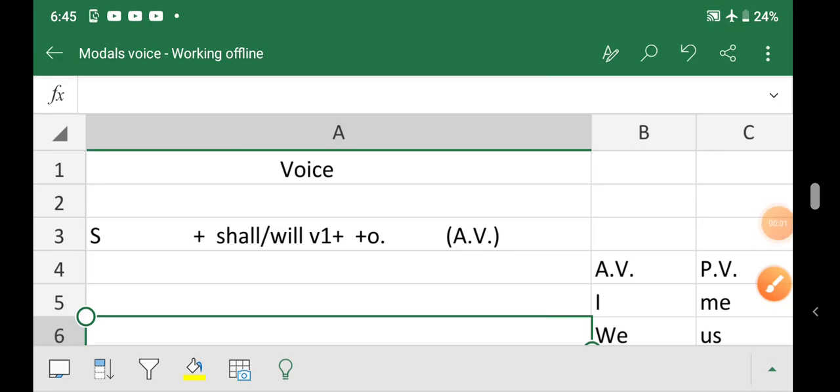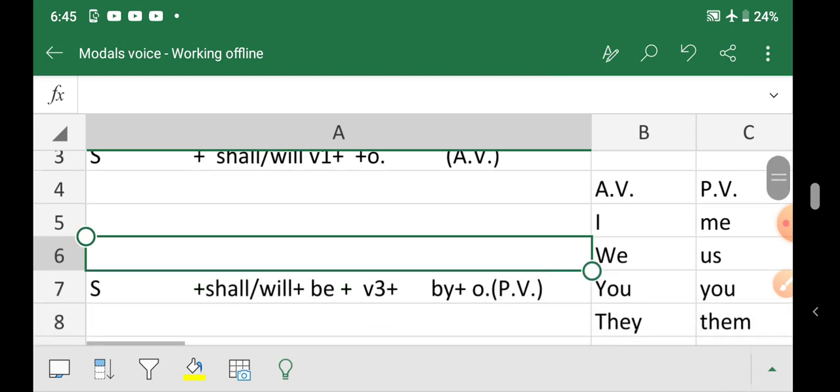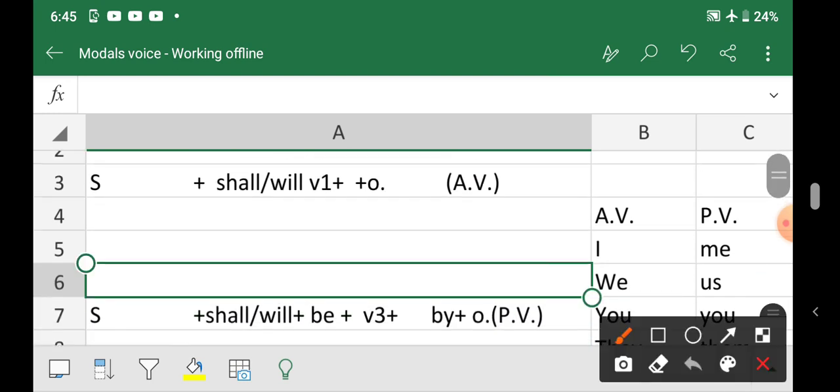Children, today I shall teach you how to make passive voice of models. Let us see. This is subject, shall or will, verb first, object. This is active voice.